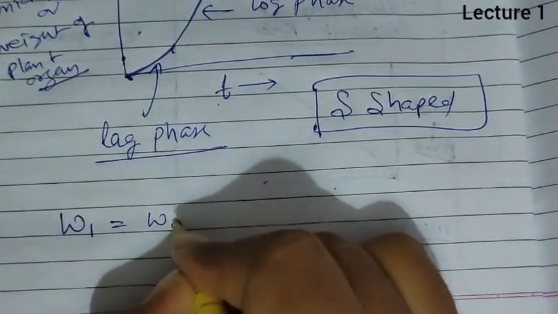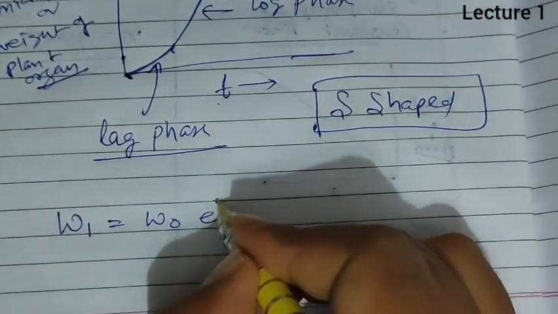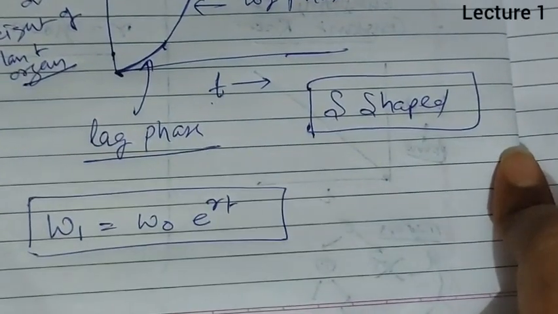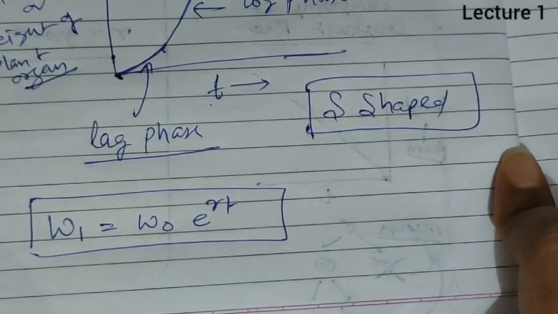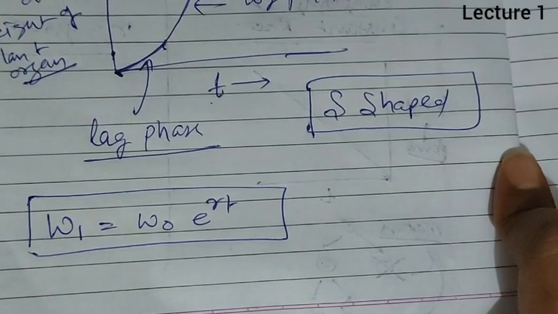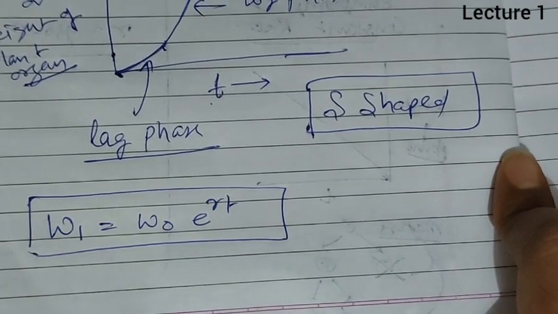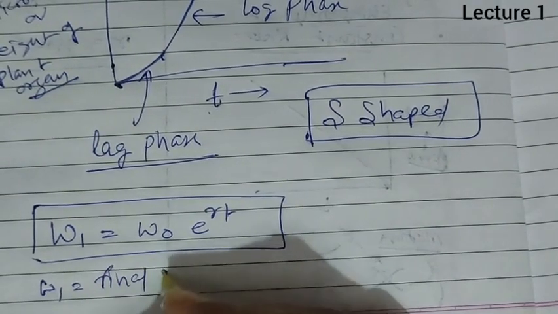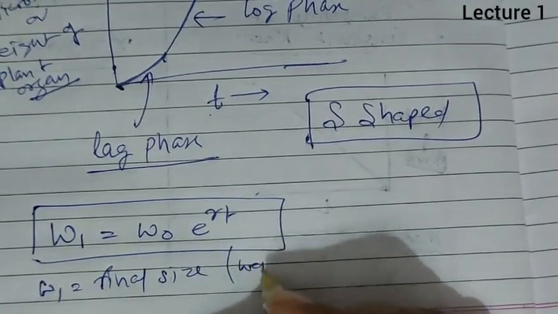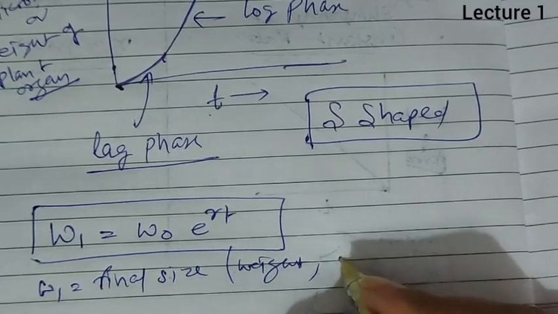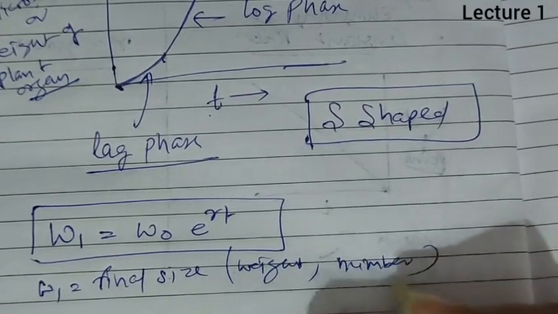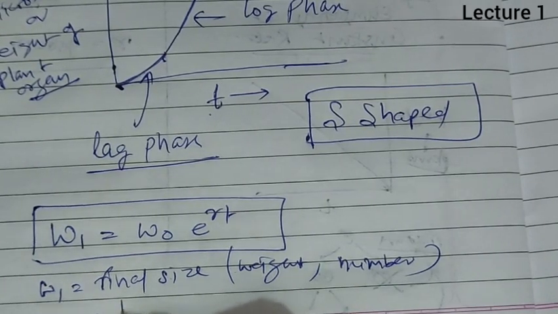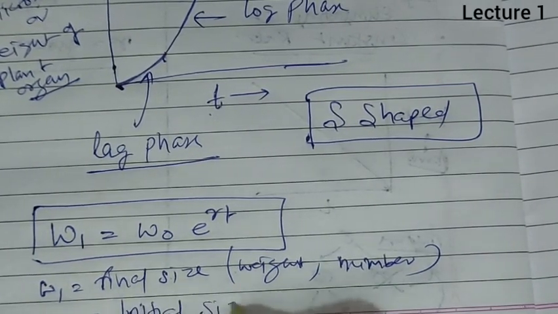Now if we recapitulate it on a calculation basis, then W1 = W0 e^(rt) is the formula for the weight of the plant part. W1 is the final size, or weight, or number, whereas W0 is the initial size.